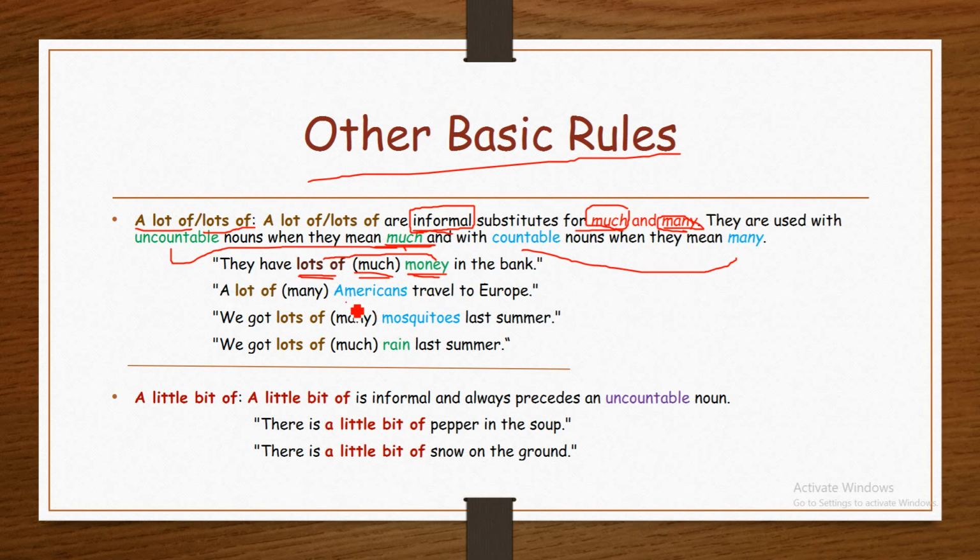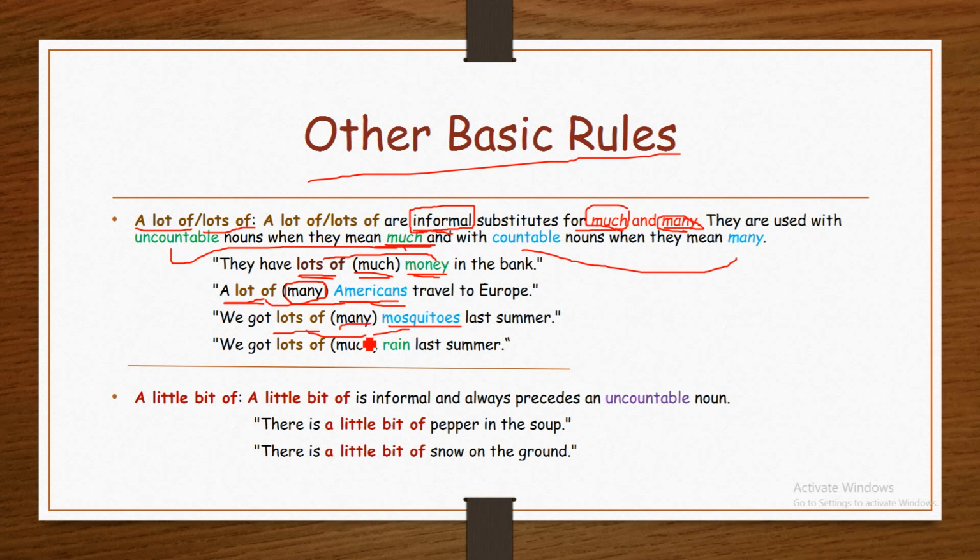A lot of Americans travel to Europe. Americans is a countable noun. Therefore, here a lot of is used with a countable noun. It means many here because, as we said, many is used with countable nouns. We got lots of mosquitoes last summer. Mosquitoes is a countable noun. Lots of here is used with a countable noun. Therefore, it means many here.